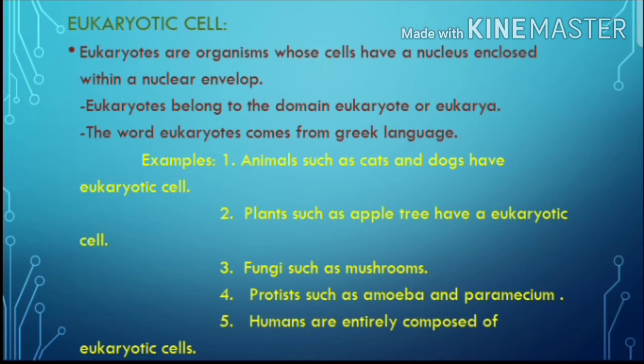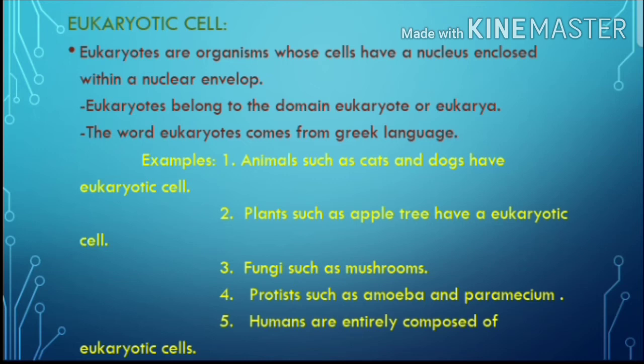Here are some examples. Animals such as cats and dogs have eukaryotic cells, and plants such as the apple tree have eukaryotic cells. Not only the apple tree, almost all plants come under the eukaryotic cells, which are made up of a number of cells.